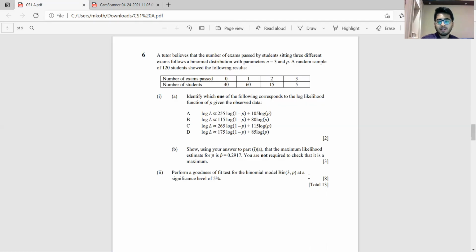Just that part 2 is of 8 marks. So it's very important that you state H0, you state H1, you state the critical value, how you have computed the expected values, what the parameters of your chi-square distribution will be, how many degrees of freedom it has, how many have been deducted, and what the reasons for the same are. Another is finally whether you accept or reject, and then the conclusion. So this is pretty important, 8 marks. There would be marks for all of these.